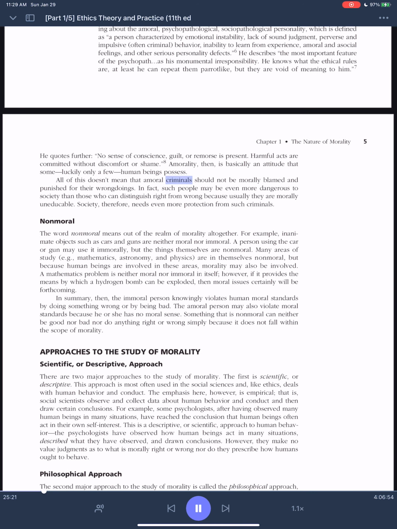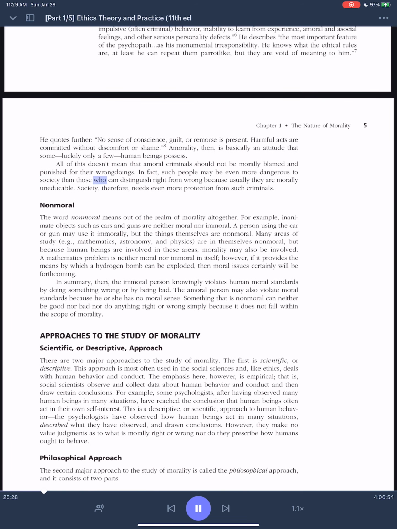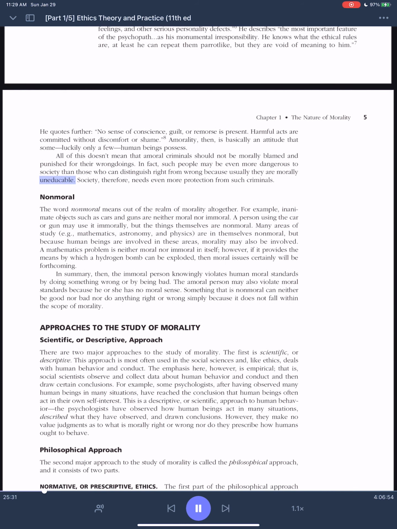All of this doesn't mean that amoral criminals should not be morally blamed and punished for their wrongdoings. In fact, such people may be even more dangerous to society than those who can distinguish right from wrong, because usually they are morally uneducable. Society, therefore, needs even more protection from such criminals. Non-moral.